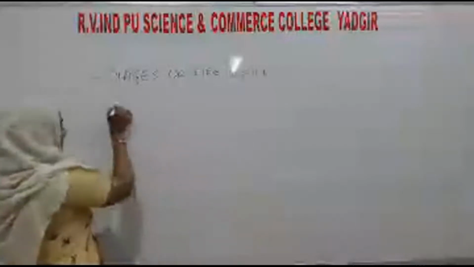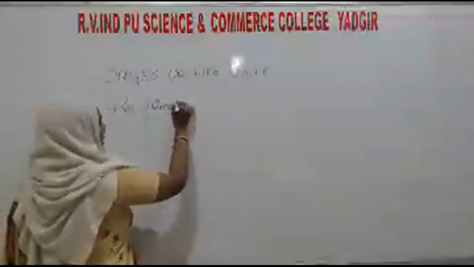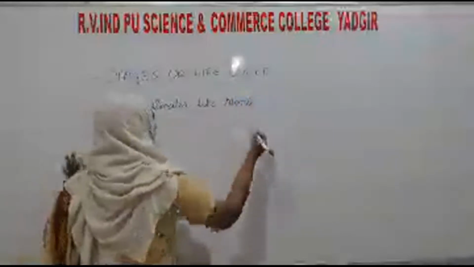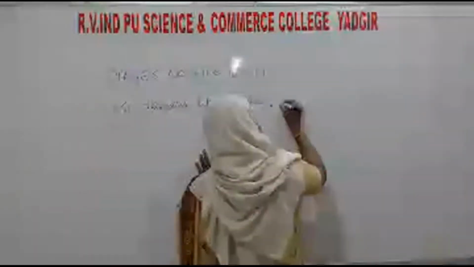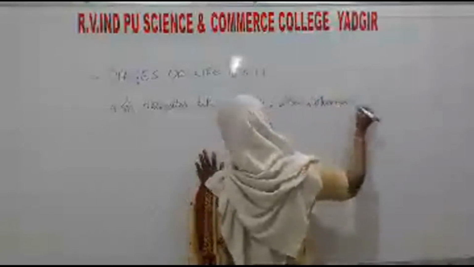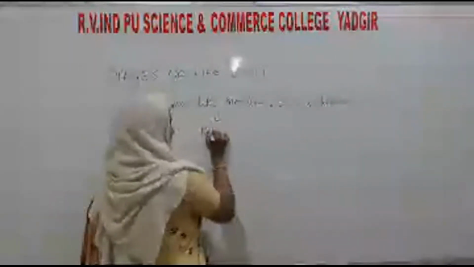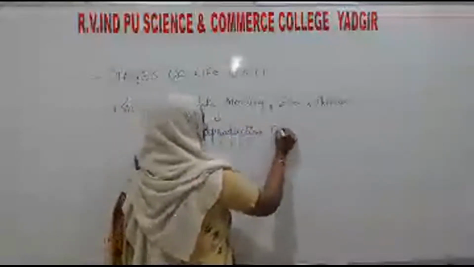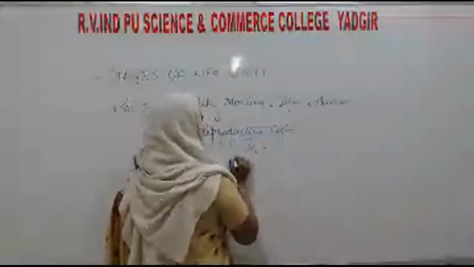Next, in primates like monkey, apes, human, etc., the reproductive cycle is called the menstrual cycle.